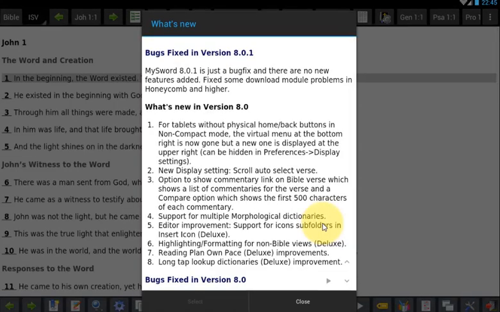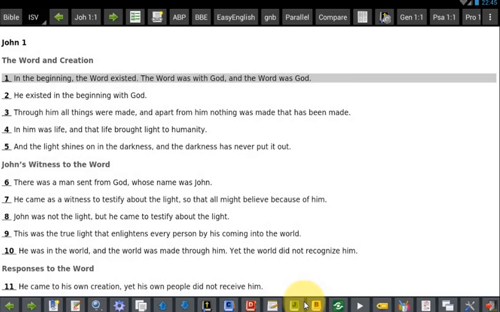When it is extracting, it takes a little while, depending on the speed of your Android device. Please be patient. Mine is finished. It takes about, let's say, 30 seconds. So close. This is MySword Bible. You now have your Bible.